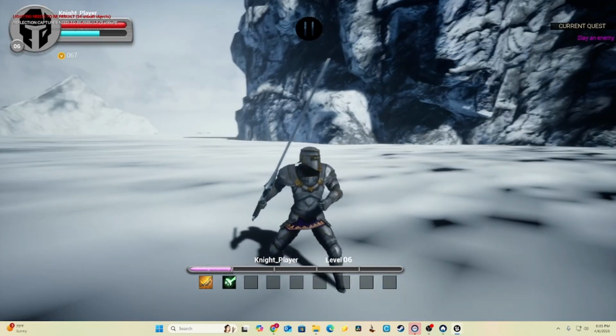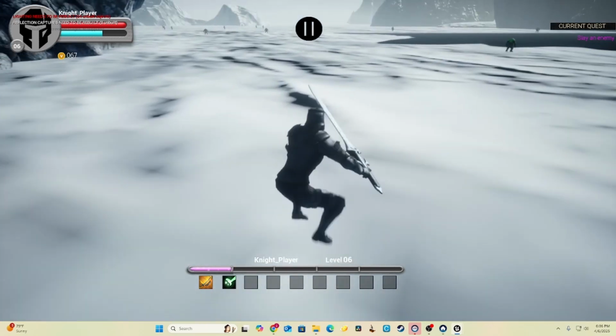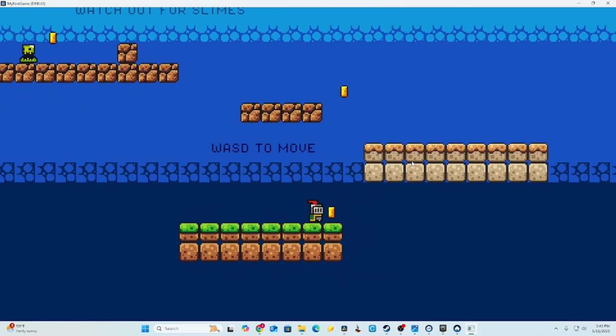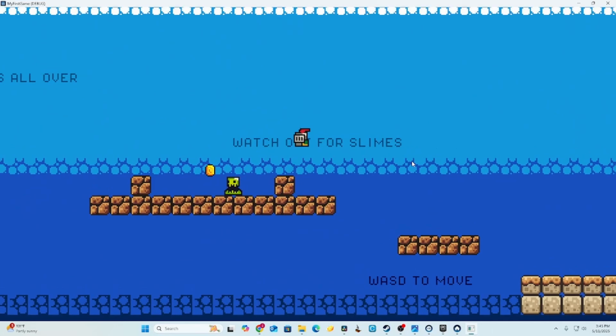Now, I made a ton of mistakes on the way, a lot of unfinished projects. I didn't really know what I was doing. I was just trying to make the next RPG and then quit way before halfway done, and then move on to the next one. I wasn't actually learning anything, but eventually I started to get the hang of it and make my own games. And I hope this gives you inspiration.